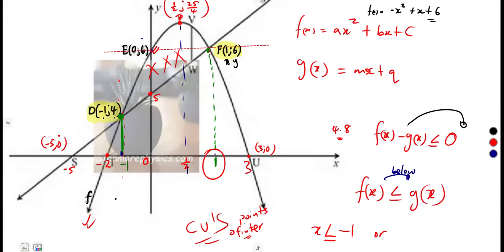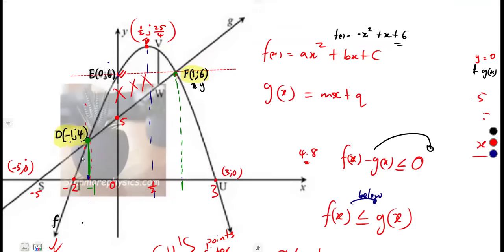We move on to 1. From values of x equal to 1 going to the right side, going positive 1, 2, 3, and so on, what is happening? We can see the graph of f is now below the graph of g. It is now below, like what we had in the earlier interval, where g was on top. That's exactly what is happening. f is now found below and g is on top of f. What we need is exactly satisfied in that region, where f is below the graph of g.